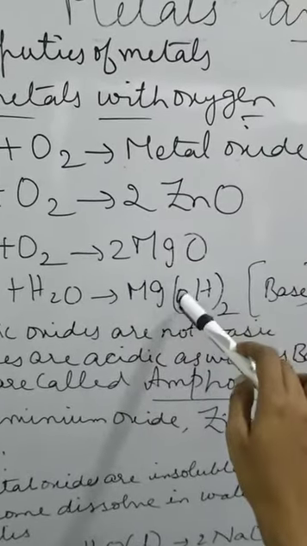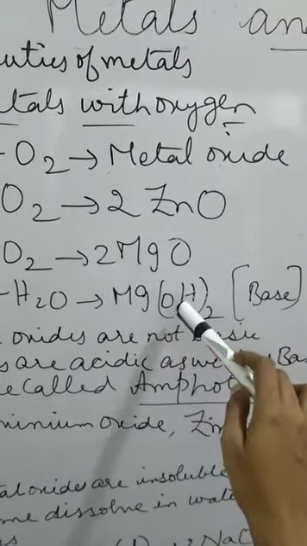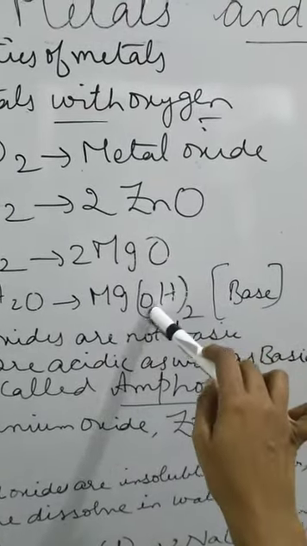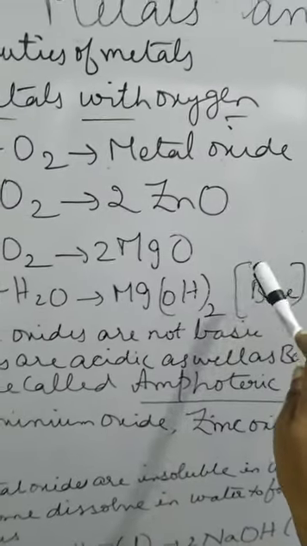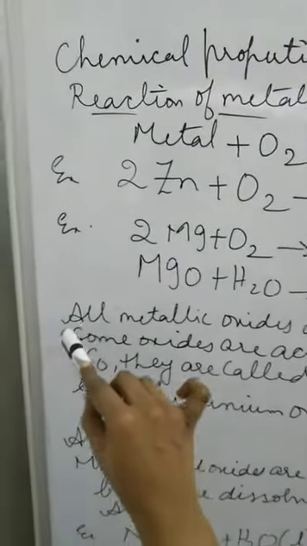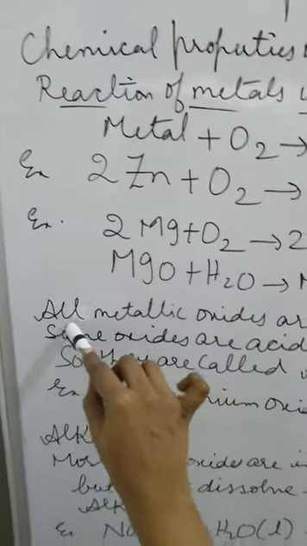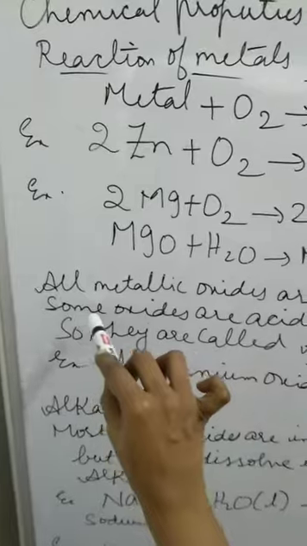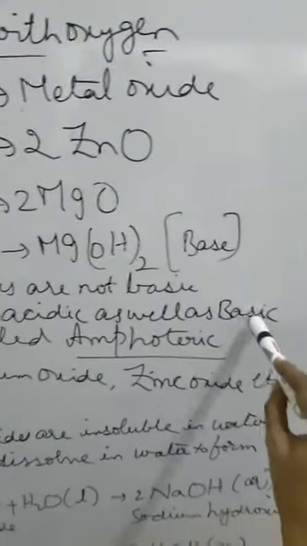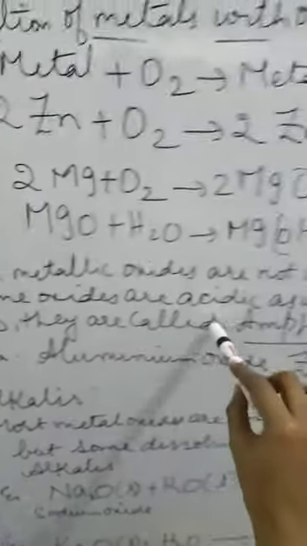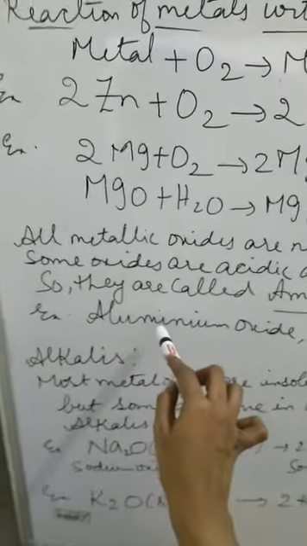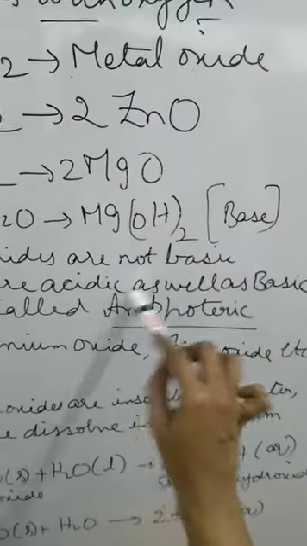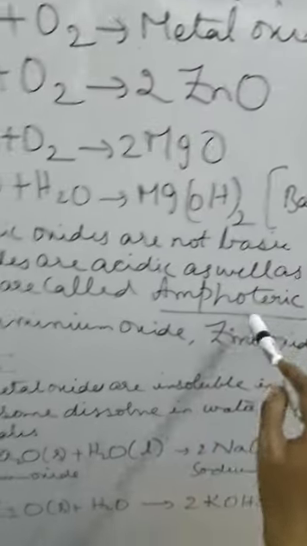After dissolving it in the water, you test this particular magnesium hydroxide with the red litmus paper. It will change into blue. So you can say that magnesium hydroxide is basic in nature. This is about magnesium hydroxide. Now let us see about other metallic oxides. All metallic oxides are not basic in nature generally, because some oxides are acidic as well as basic in nature. So they are called amphoteric. For example, aluminium oxide and zinc oxide have the properties of both acidic and basic. So these are called amphoteric oxides.